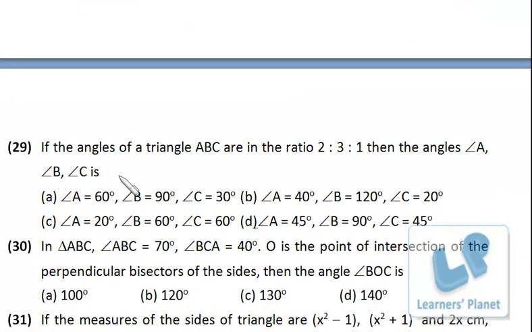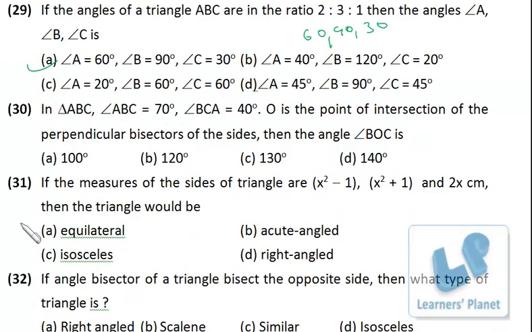Okay, if the angles of triangle ABC are in the ratio 2:3:1, then the angles ABC are, very simple, 3 plus 2 plus 1, that is 6. So 180 is 6 parts, so 1 part is 30. So 2 is 60, 3 is 90 and 1 is 30. So A, B, C are 60, 90, 30. Pretty simple. Can be done in 20 seconds.